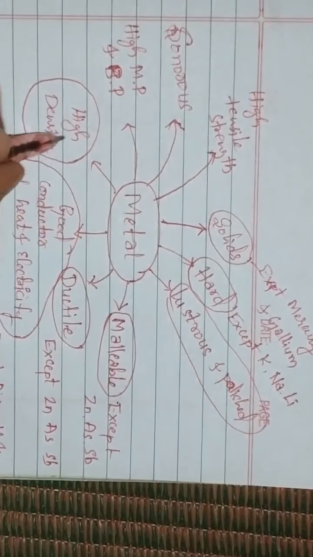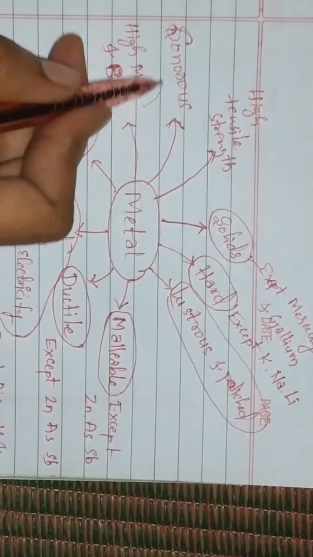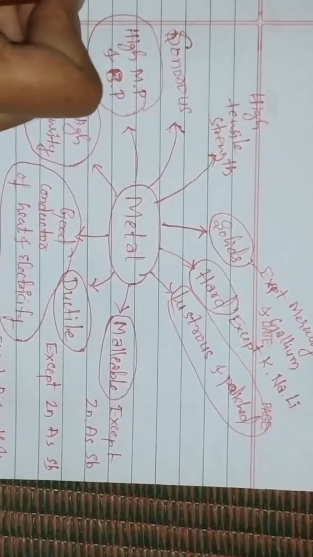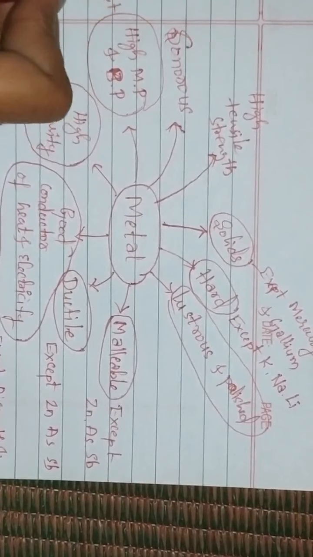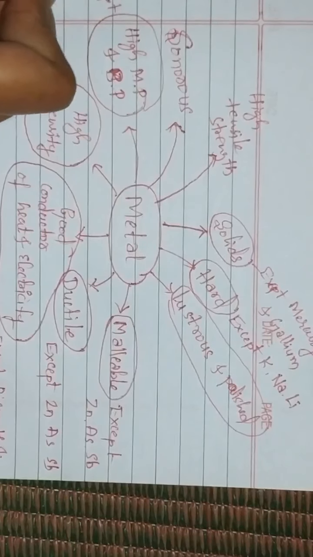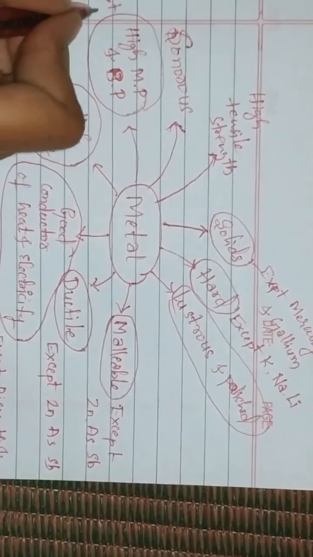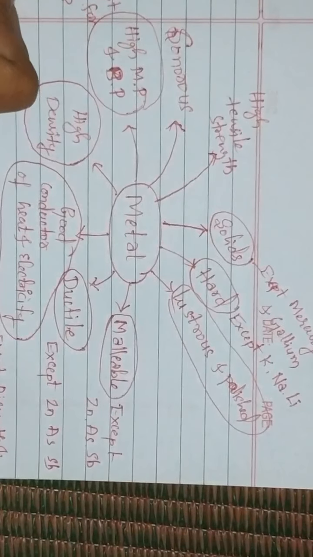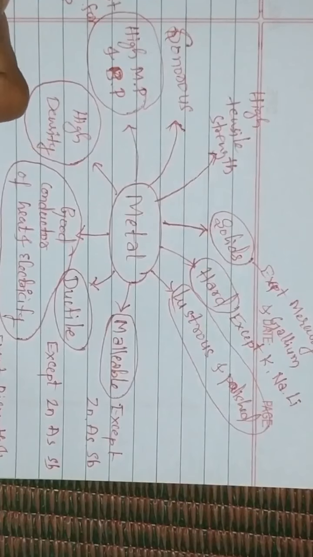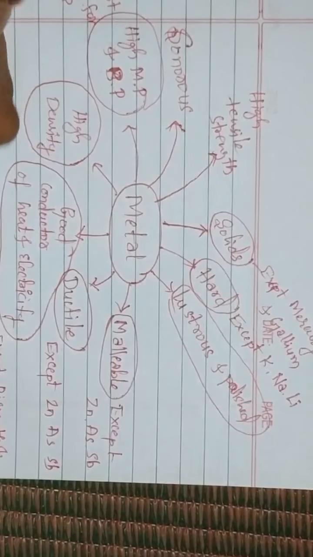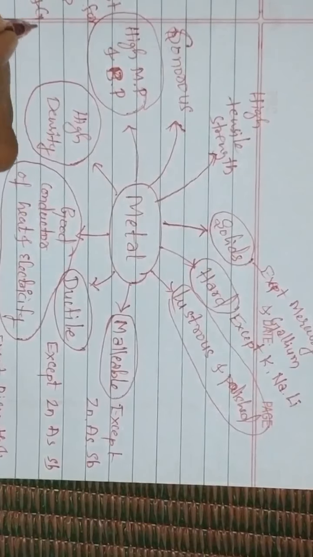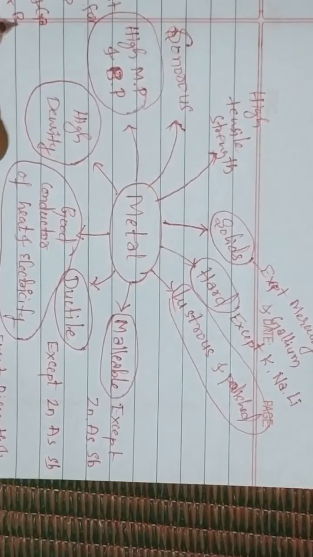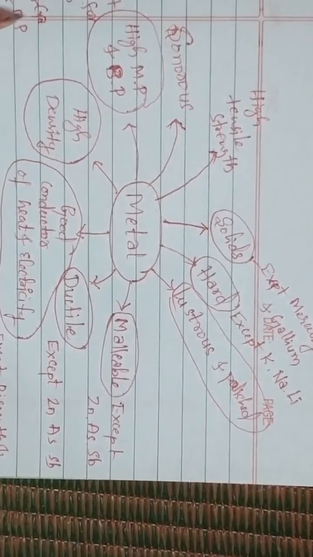Here, high density, and high melting and boiling point. Except sodium and potassium for melting point, and mercury, Hg, and gallium, Ga, for boiling point; they have low boiling point.